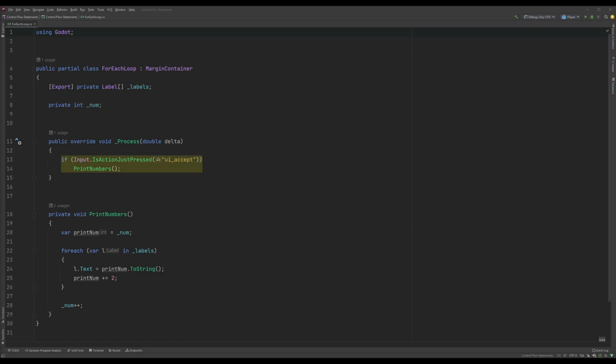Then in the _Process method, if we press the UIAccept action, we call the PrintNumbers method. In PrintNumbers, we declare a local integer variable and assign it the value of _num. Then we have our loop, where we're looping through every label in our _labels array in order. We print the value of printNum to the label we're considering in the loop and increment it by 2. When the loop breaks, we're incrementing _num by 1.